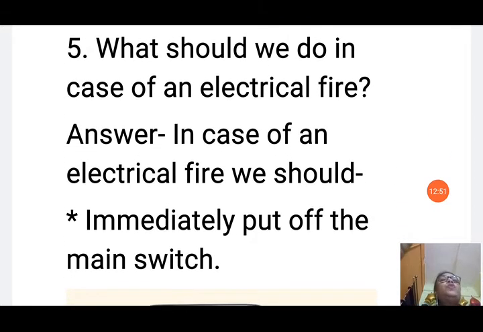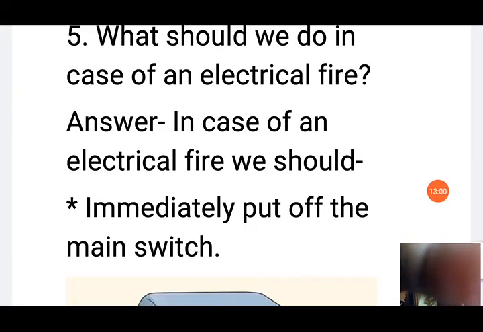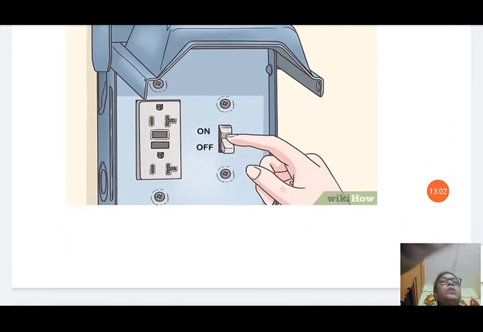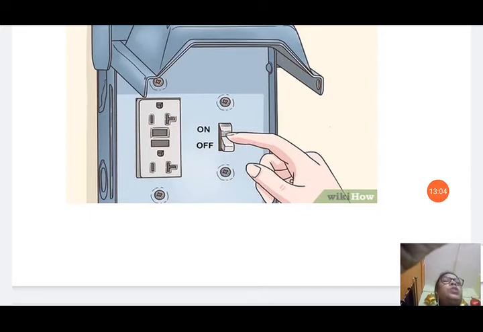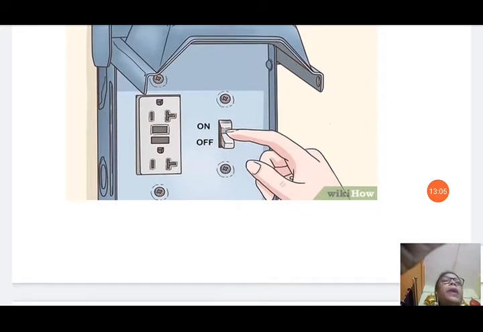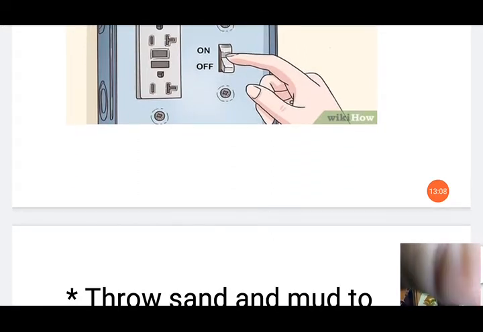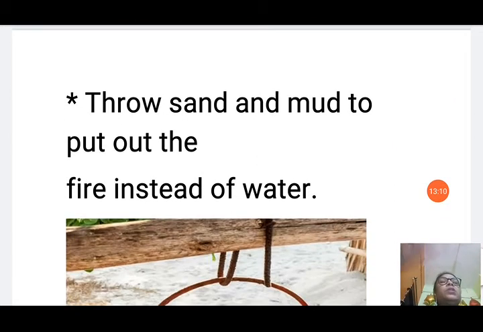Next is, what should we do in case of an electrical fire? In case of an electrical fire, we should immediately put off the main switch. You can see the main switch should be put in the off position, and then it cannot supply any electricity and prevents any dangerous situation.